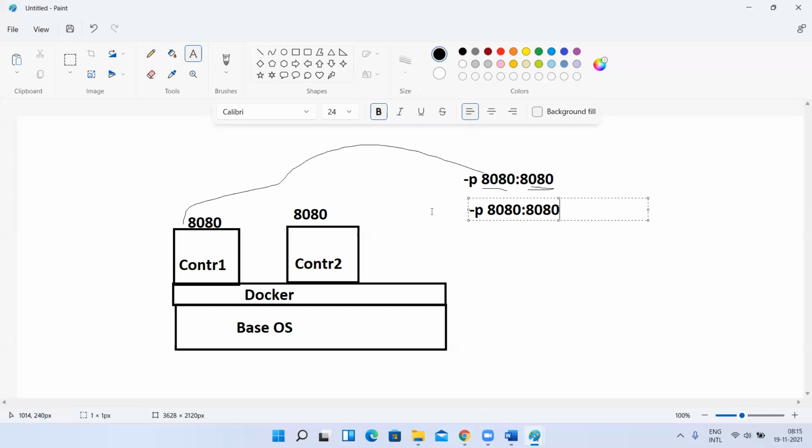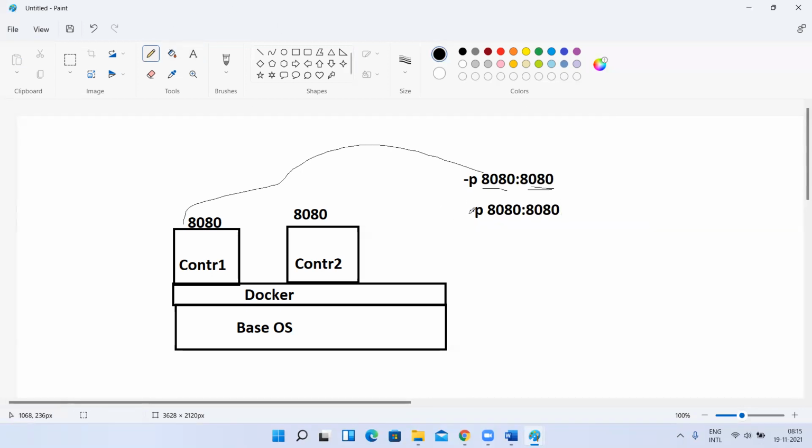Can I tell like this to expose this container? All right. Can I tell like this? Is this correct? Valid? No, sir. Why? Because this is okay. This is okay. But the container port is okay. But host port 8080 is already utilized. So I have to change this at least.